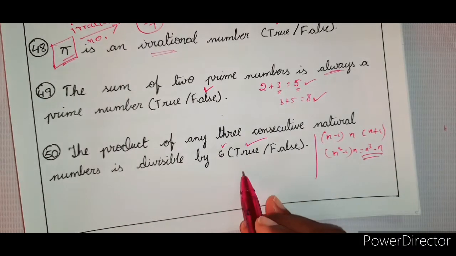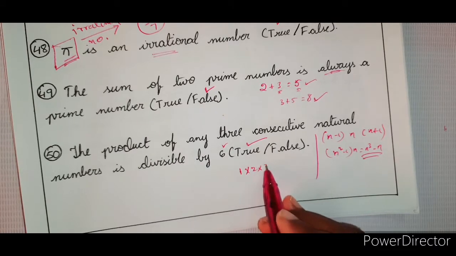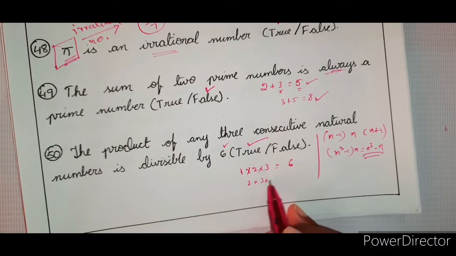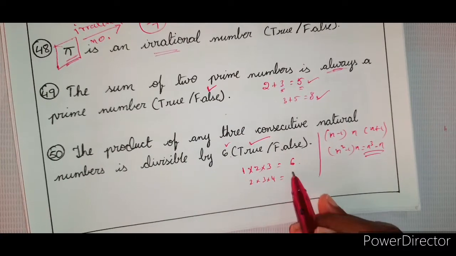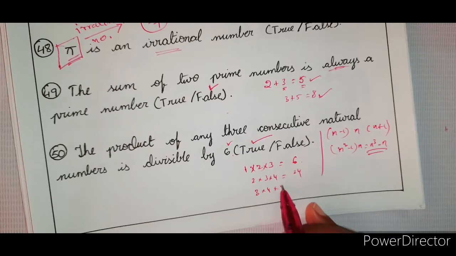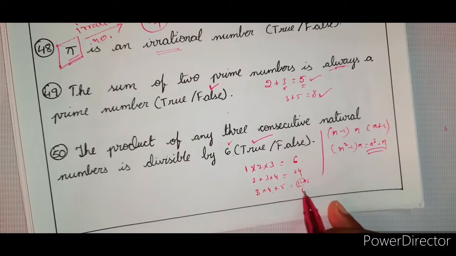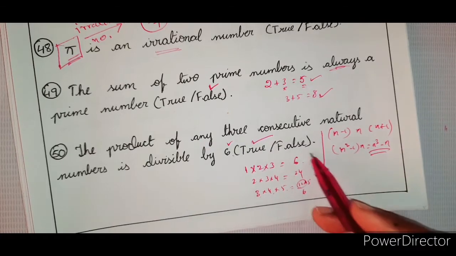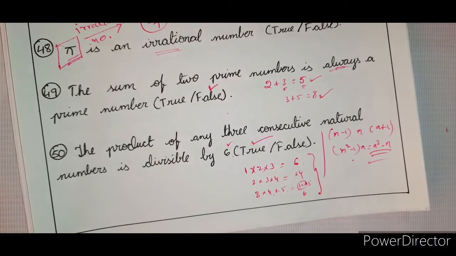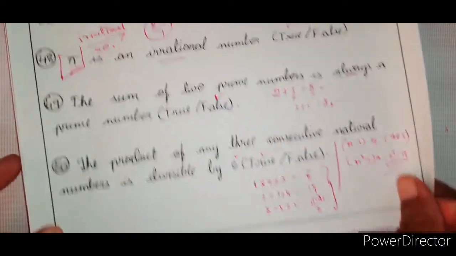Let us take consecutive natural numbers. Here 1 into 2 into 3: 2 3s are 6. It is divisible by 6. 2 into 3 into 4: 2 3s are 6, 6 4s are 24, divisible by 6. Then 3 into 4 into 5: 3 4s are 12, and 12 into 5 is divisible by 6. Like this. This is how you have to think, and this is the application part, generalization. So we did all. Let's see the next one.